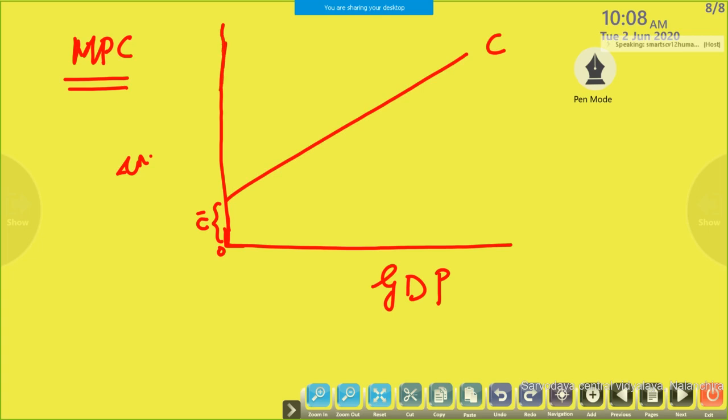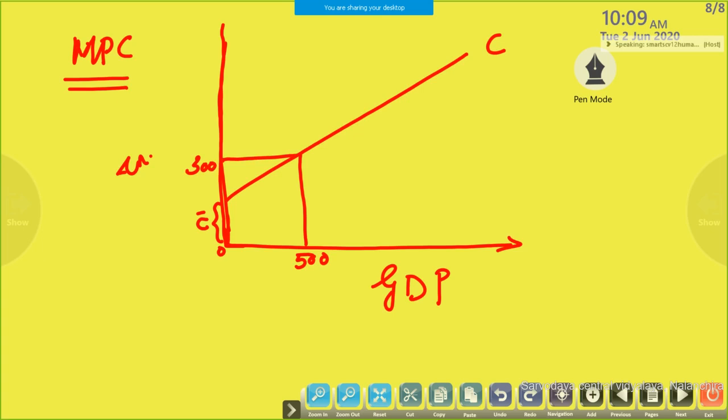MPC shows additional consumption, right? We need the ratio between additional consumption and additional income. Suppose the same pattern. First, the initial level of income is 500. At that time consumption is what we have taken, 300.